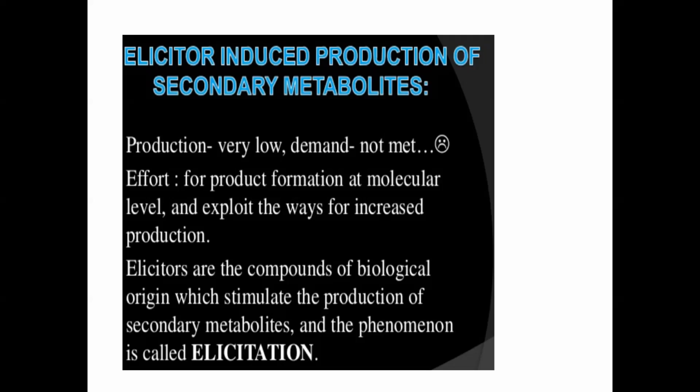They add it to the medium and look for the enhancement of the secondary metabolites. Production is very low, demand is not met. That means elicitors have not met the demand in the production area. Effort is for product formation at molecular level. They have exploited them for increased production.